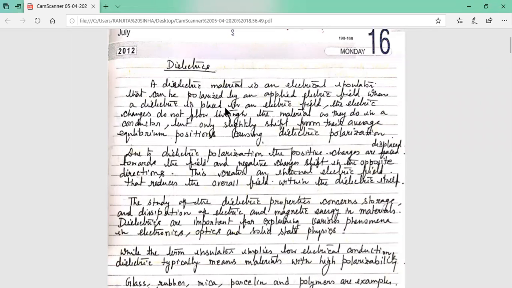So a dielectric material is basically an electrical insulator, but if you put it in an external electric field, then dielectric polarization occurs.